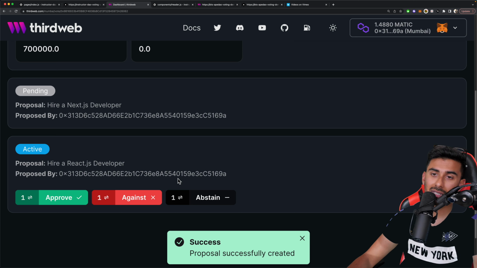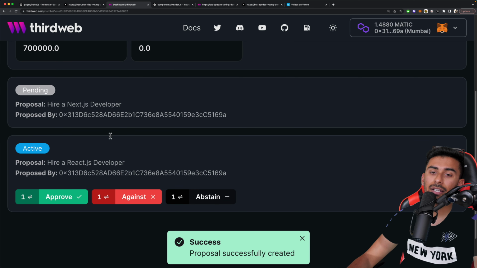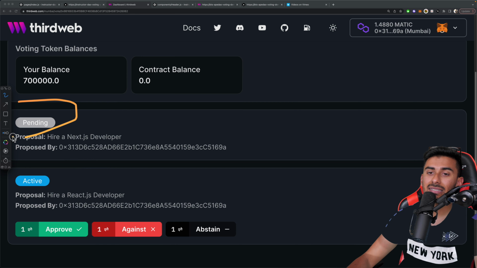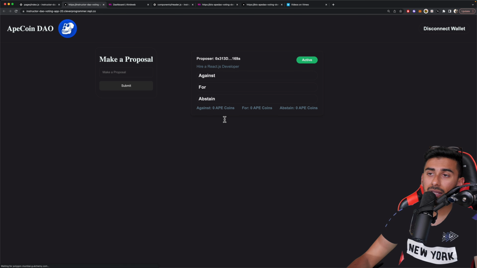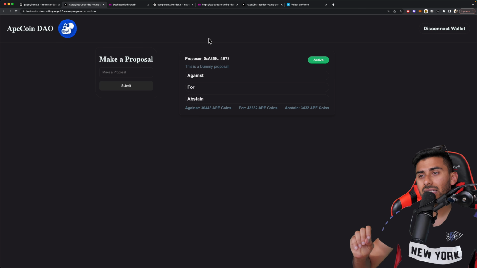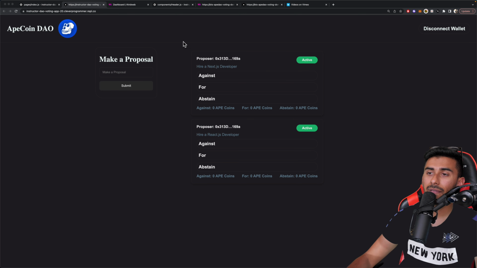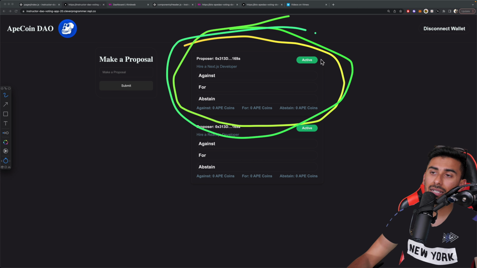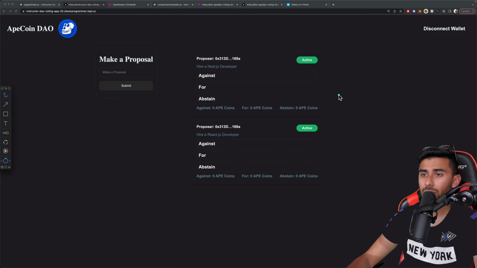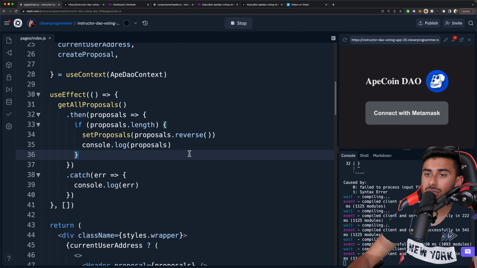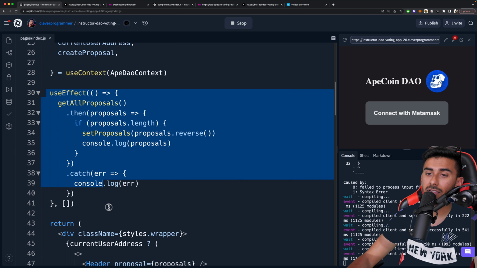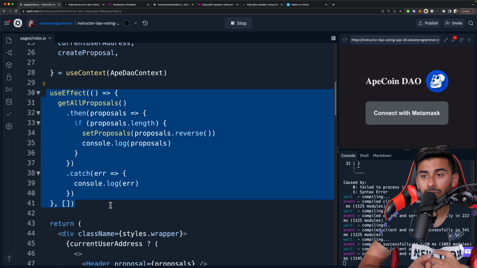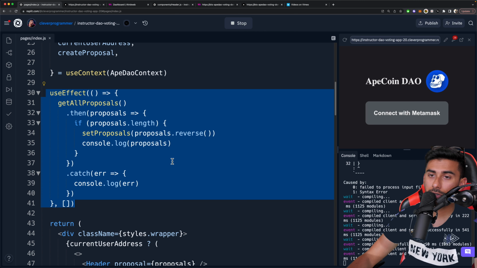So here, proposal successfully created. And you could see hire Next.js developer showing up, but it's saying the state is currently pending, which means that it won't be showing up yet in our app. But once that state is not pending anymore, it should show up right away. There you go. You could see our app is automatically pulling hire Next.js developer. So that is a really nice experience. And this is what's helping do the rendering, right? It's calling the function and showing it out onto the screen.